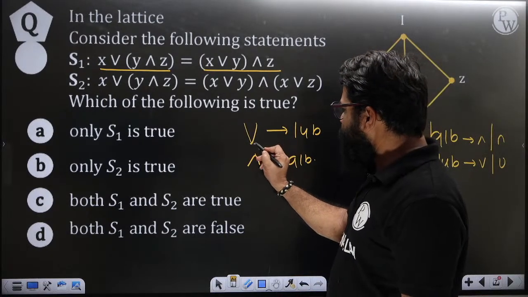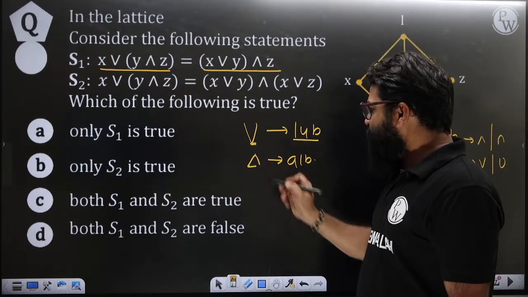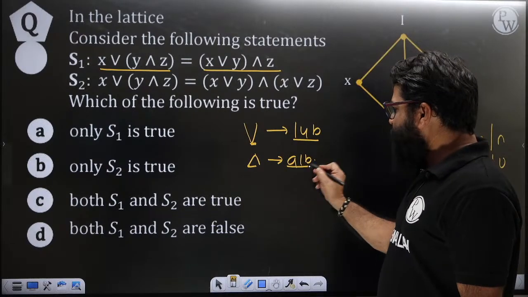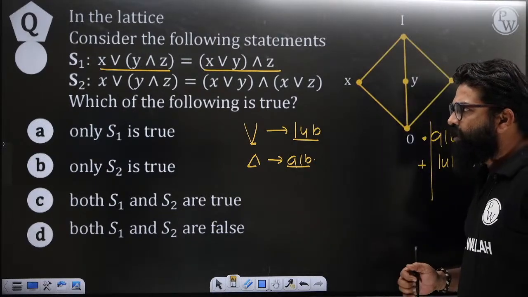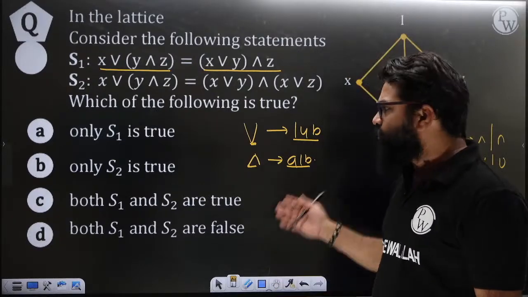Whenever you have this particular case, it will say that it is LUB. Whenever you have this type of case, it will say that it is going to be represented as a GLB. With the help of that, you can easily understand which is going to be true and which is going to be false.